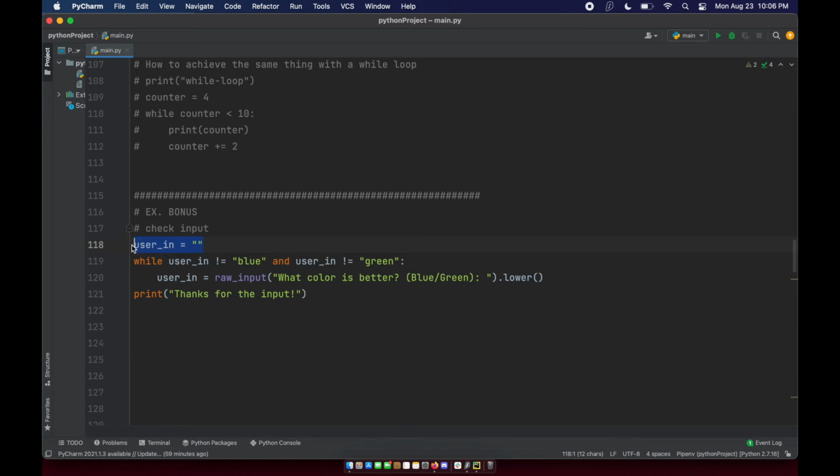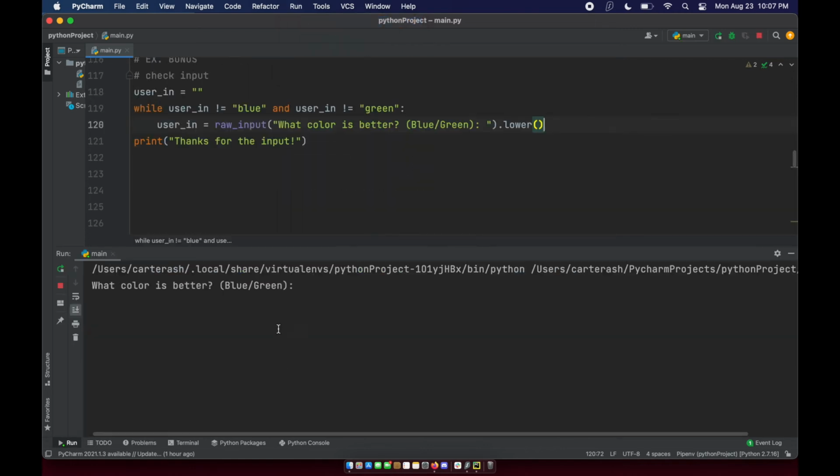We've got an iterator or a condition that our loop is going to evaluate, right? While user in is not blue and user in is not green. So I'm going to force the user to input blue or green as the value. Any other value that's not blue or green is going to kick us back into the loop and attempt to get user input. So if I run this, let's try this.